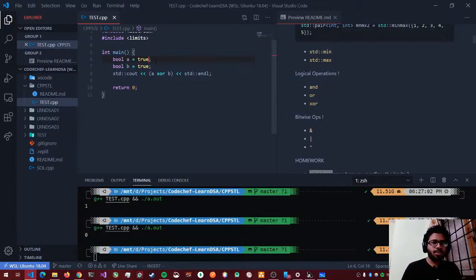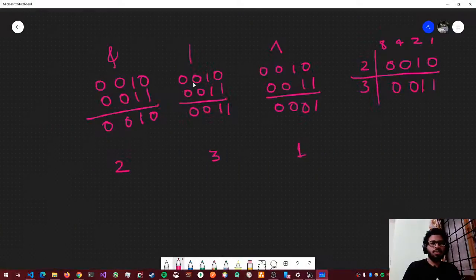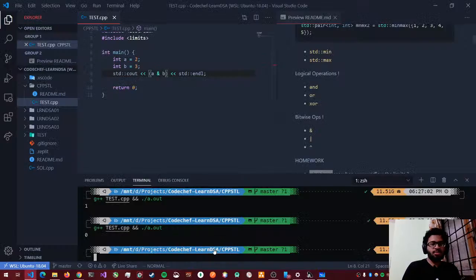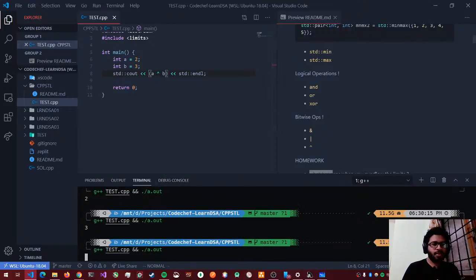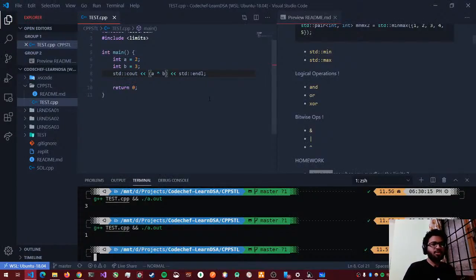So let's take int a is equal to, what did we take? We have taken 2 and 3, right? So what are we expecting if we do 2 AND 3? We are expecting the answer to be 2, right? Yeah, so it outputs 2. What happens if I do OR? The answer is 3. And if we do XOR, the answer is 1. So these are the bitwise operators.